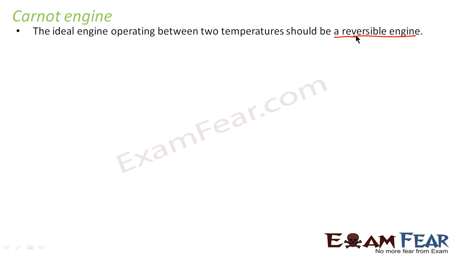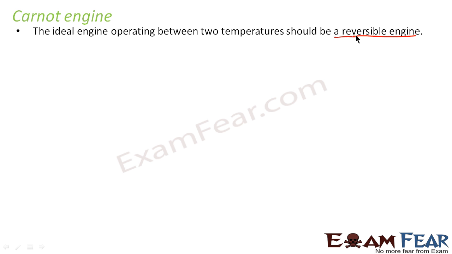On the other hand, in an irreversible engine there will be dissipative effects. That means there will be loss of energy here and there. So dissipative effects will result in reduced efficiency. The efficiency of an irreversible engine will decrease because of the dissipative effects. That is one of the most important reasons why a reversible engine can be the engine with maximum efficiency.